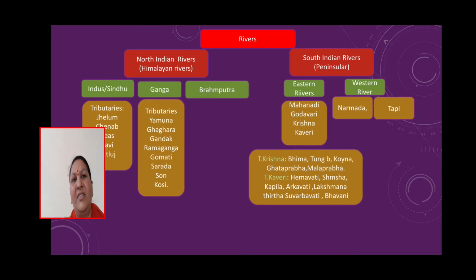The Ganga is the second largest river of India. Its length is 2525 kilometers. It rises in the Gangotri Glacier. It flows towards the south and southeast, then enters Bangladesh and joins the Brahmaputra.